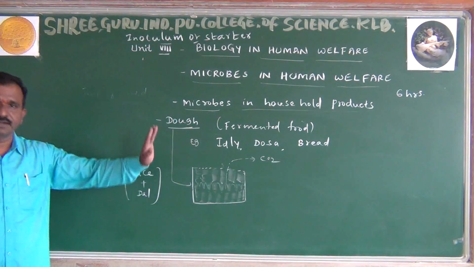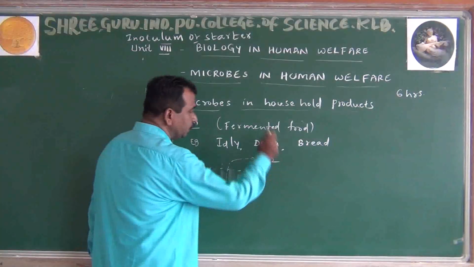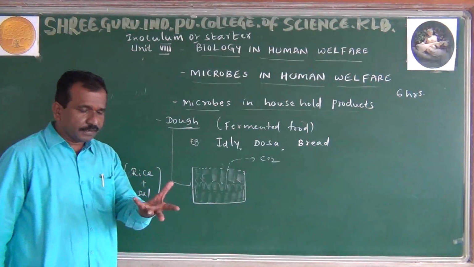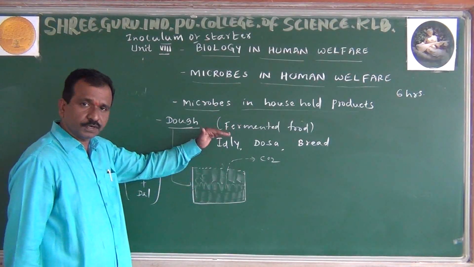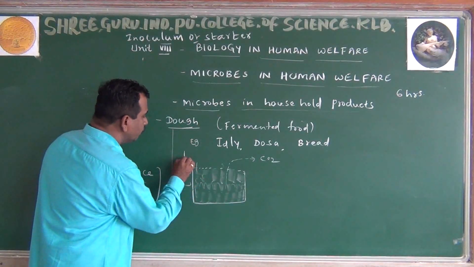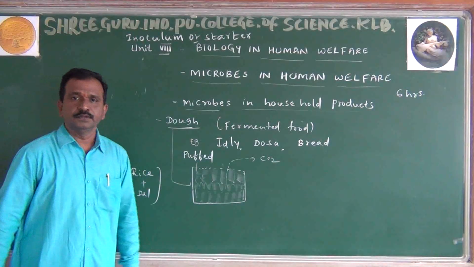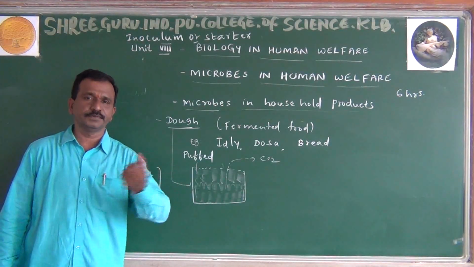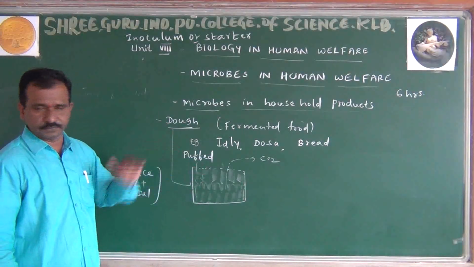This is called the dough or puffed appearance. Puffed appearance is nothing but being soft in nature.